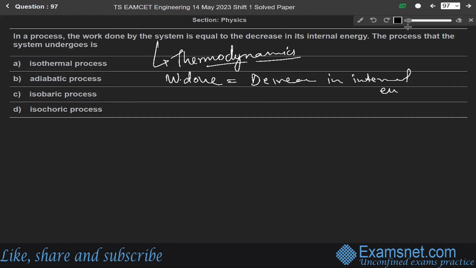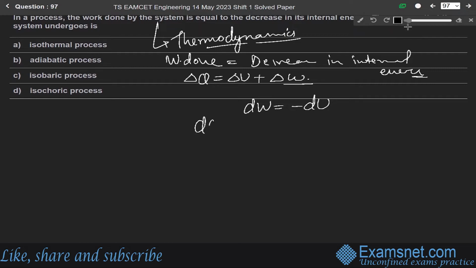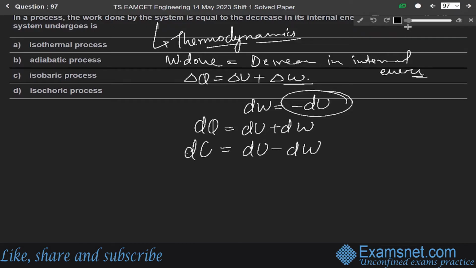According to question. Okay. So from the first law of thermodynamics, we know that dQ is equals to dU plus dW. And here, according to question, dW equals to minus of dU. So this dQ will be equals to dU plus dW. So in place of dW, just write minus of dU. So this will be dU minus of dU. So dQ is equals to 0. So the process in which dQ is 0 is called the what? Adiabatic process. So option B is the correct answer.